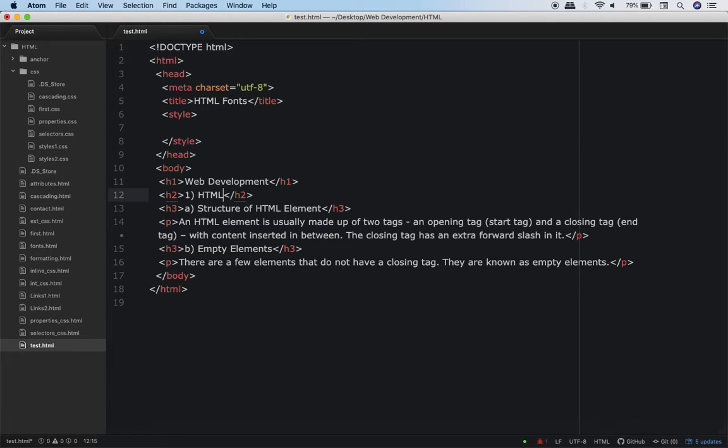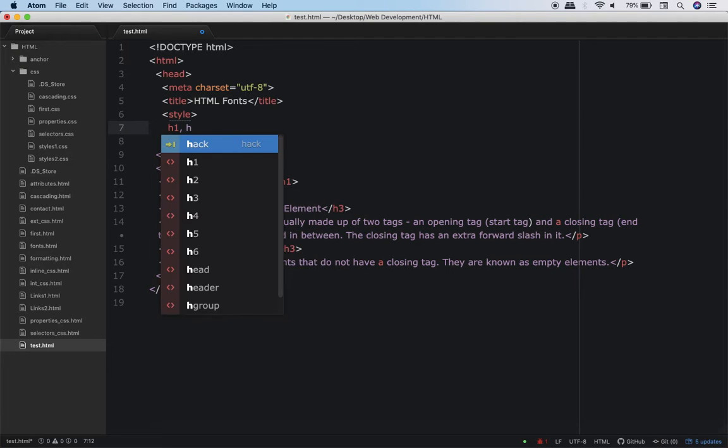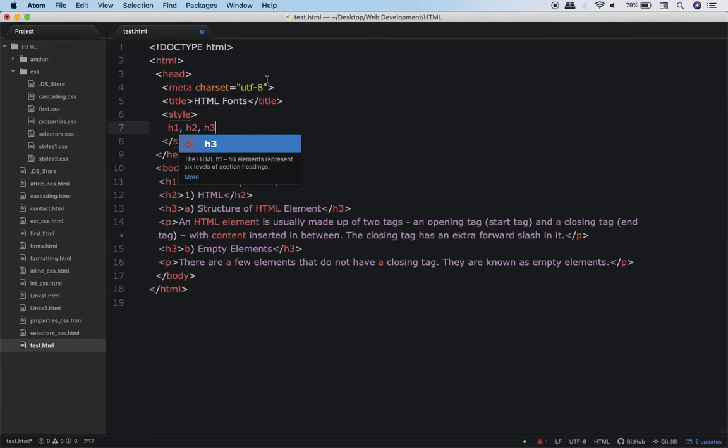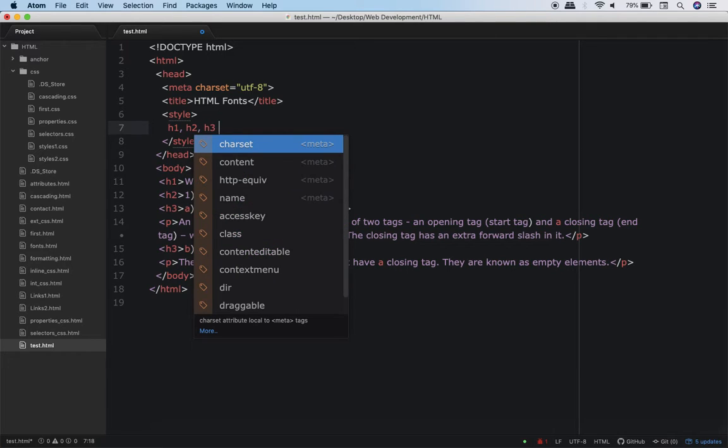So over here, the styling was applicable to which HTML elements? It was applicable to H1, H2, H3. So what I will do is over here, I will write H1, comma, H2, comma, H3. After the comma, you may not give a space, that is okay.